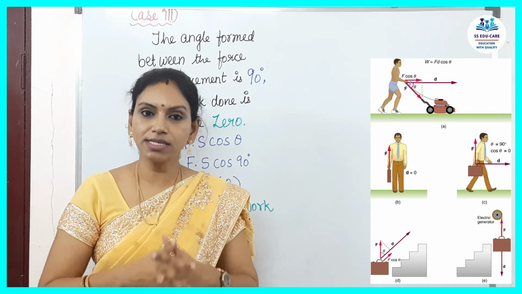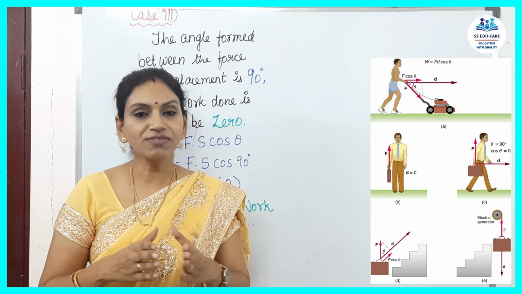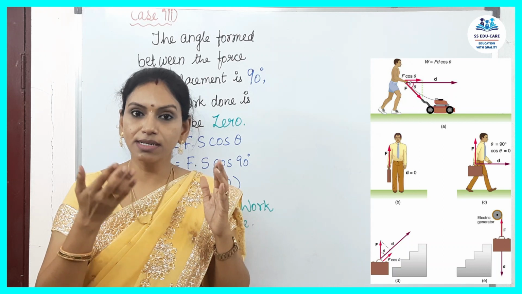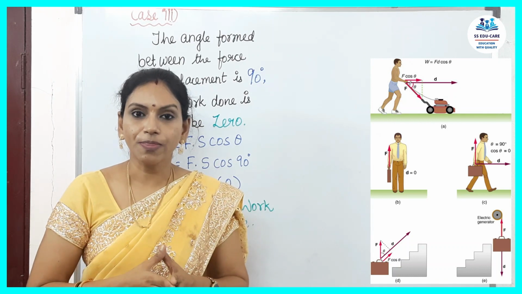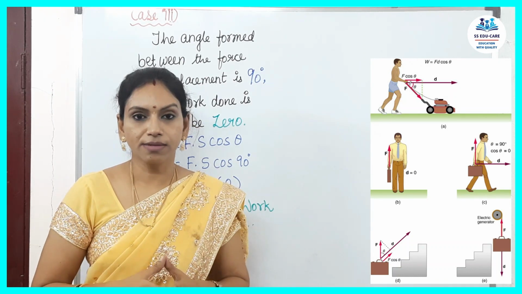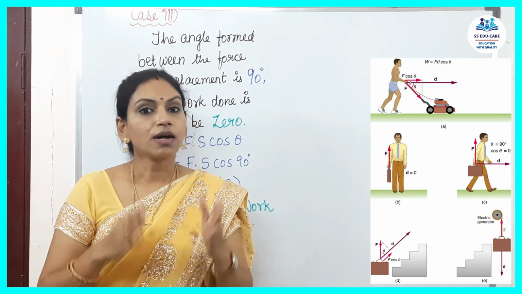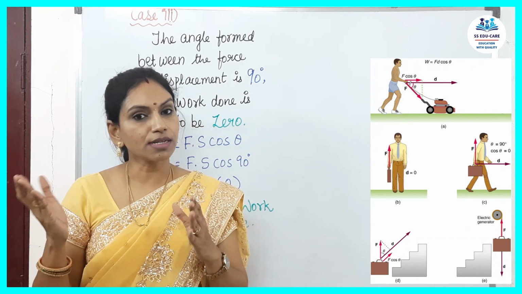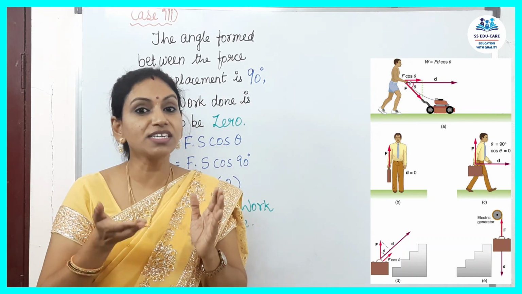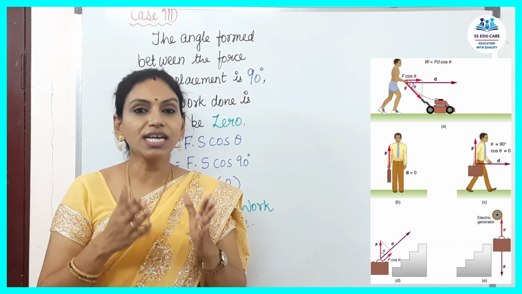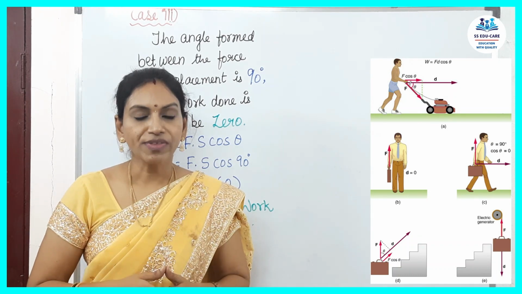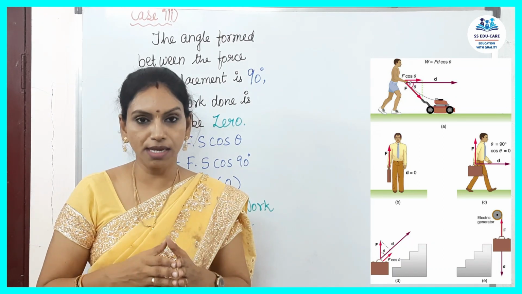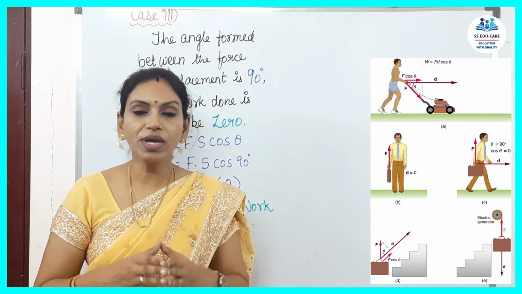Summarizing all three cases: in case 1, we have seen force and the object displaced in the same direction is positive work done. Case 2, force and the object displaced form 180 degrees, and work done is said to be negative work. And then the third case, force and the object displaced form 90 degrees and the work done is said to be 0 work done.